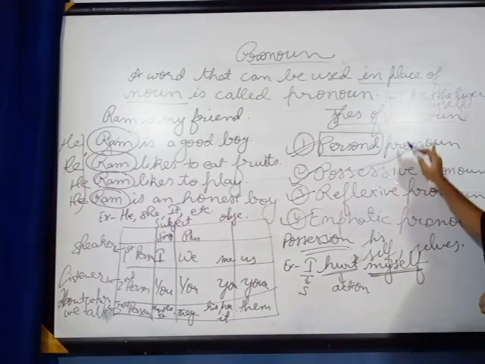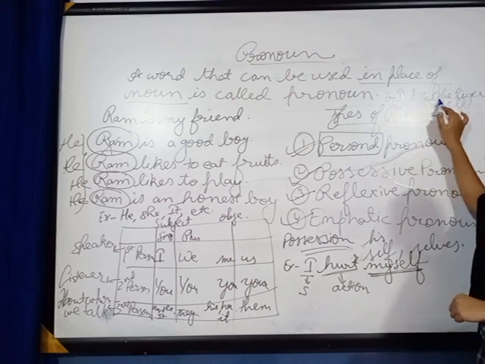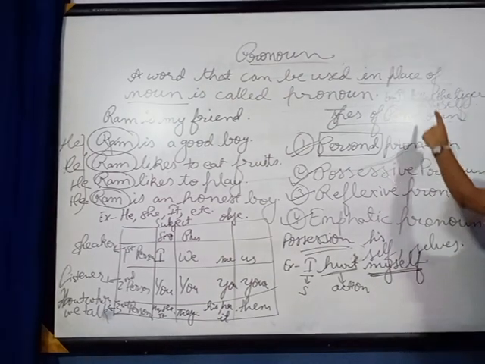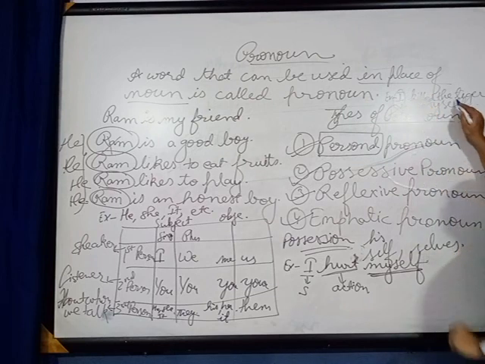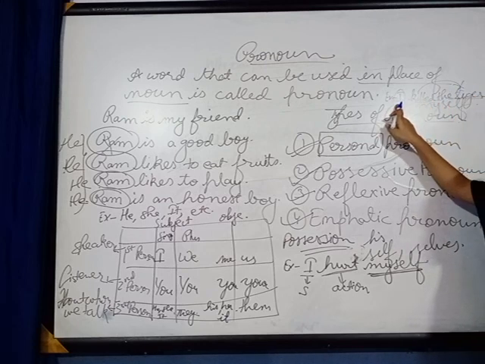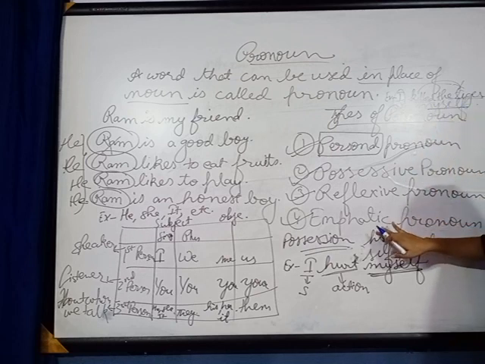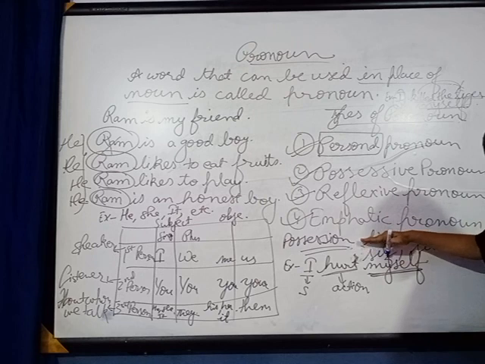In this example, what is the subject? I is the subject. What is the action? Killed is the action. Now, who is being killed here? The tiger is being killed. So the effect of action is on the tiger. It is not on the subject. So in this case, we can say that myself is an emphatic pronoun. So what is the basic difference between reflexive pronoun and emphatic pronoun?